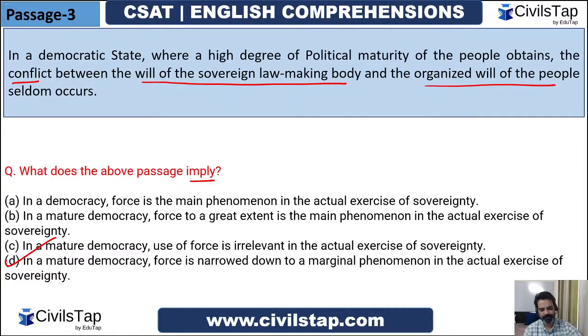Very well done, guys. Now, I was also looking at option number C. In a mature democracy, use of force is irrelevant in the actual exercise. But if the force is irrelevant, then that means there is no conflict. But he says it seldom occurs, very rarely, but there is a possibility.